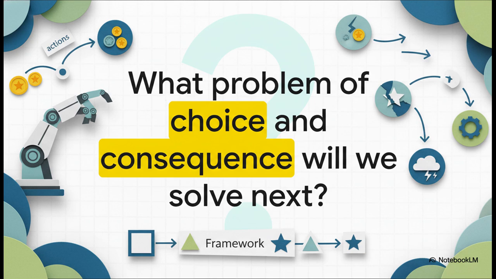And that leaves us with a pretty mind-bending question, doesn't it? If this framework can be used for basically any problem that involves choices and consequences, what are the limits? The real question isn't what machines can learn anymore. It's what are we going to dare to teach them to solve next?